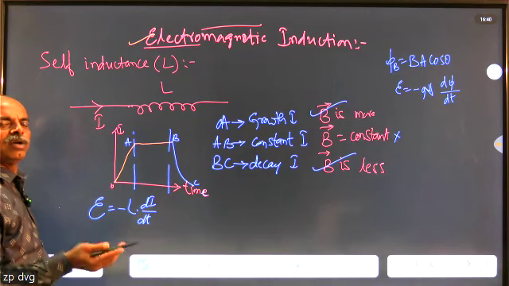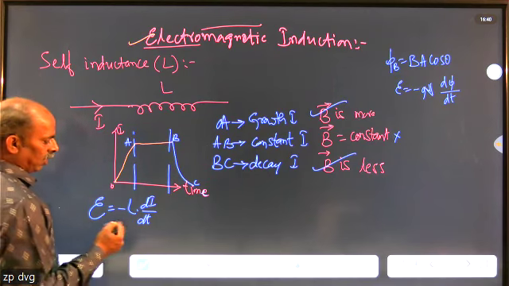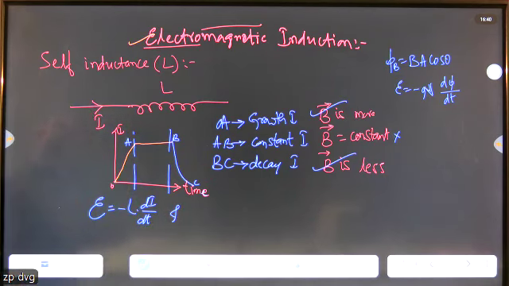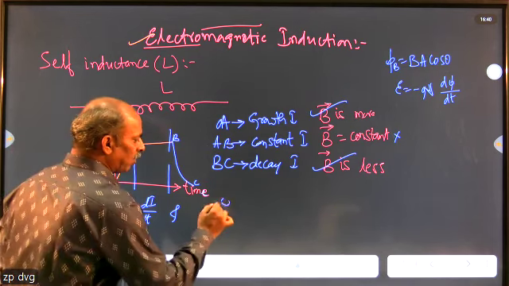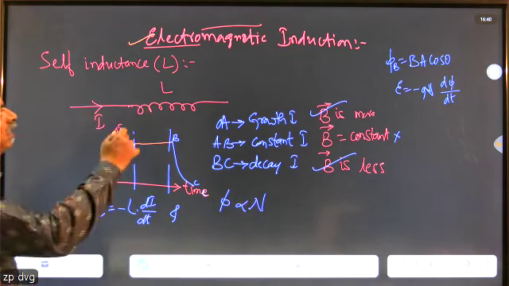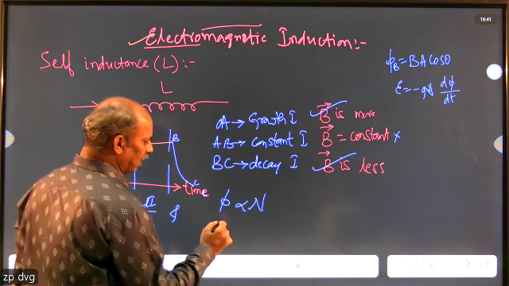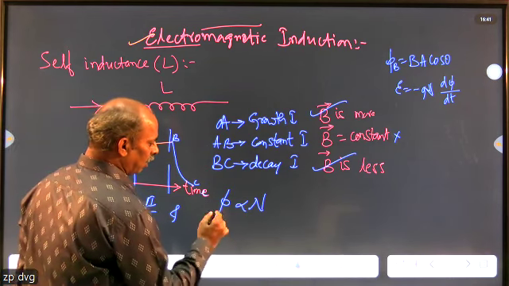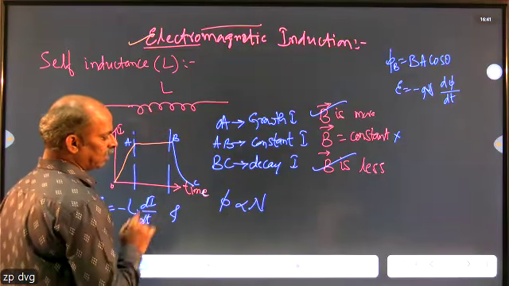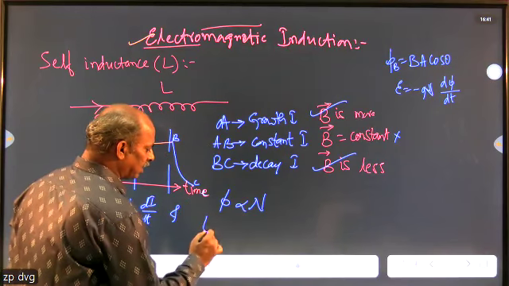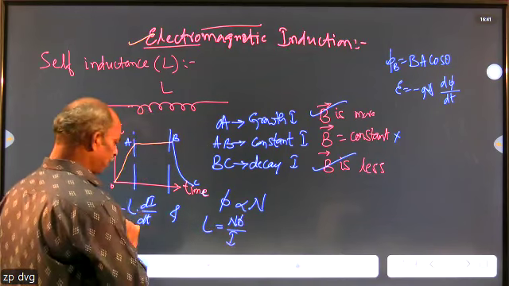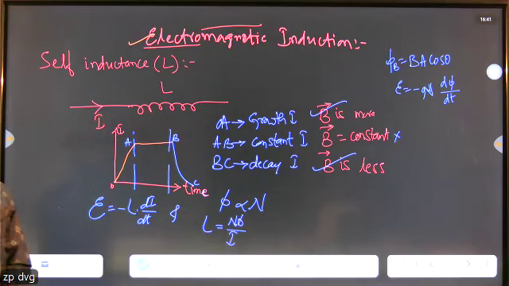dI/dt is the time taken to change the value of the current. Also, the amount of EMF that is going to get induced depends on the value of the flux. Flux value depends on the value of N, that is the number of turns in the coil. So we can write this in terms of flux, number of turns, self-inductance, and current. The equation is L equals N phi divided by I. Remember, these are the equations for self-inductance of a coil.